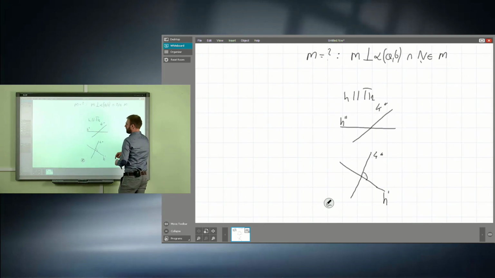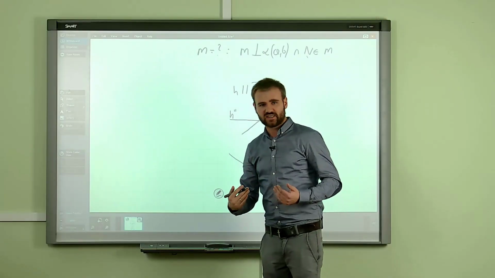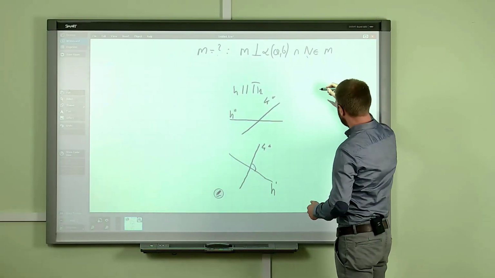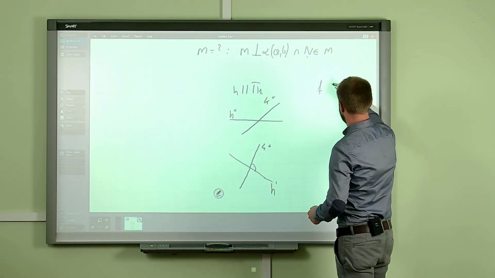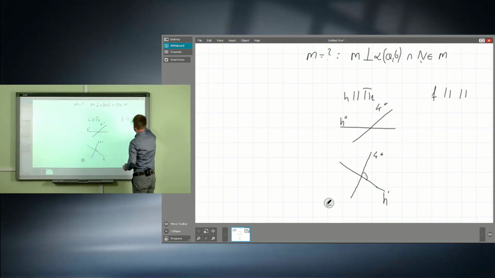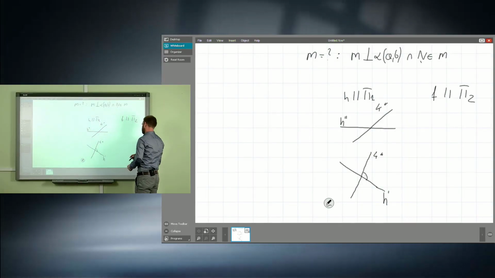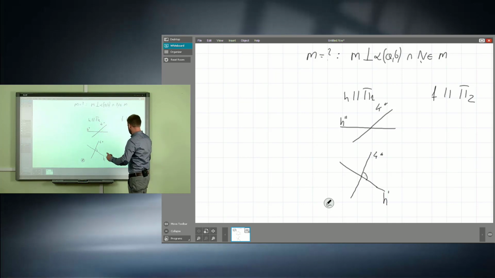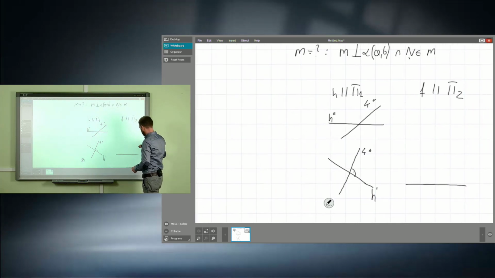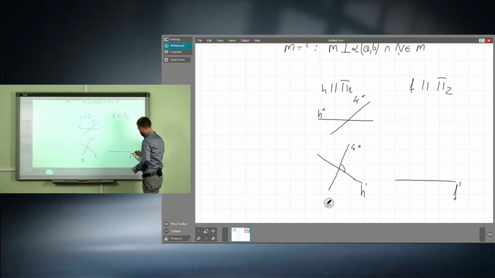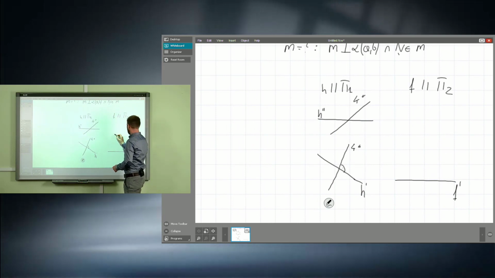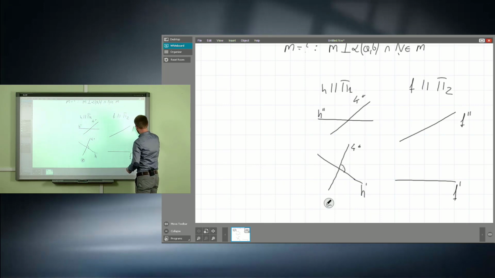Okay, what about the second case? The second case is a case of the frontal line, any line which is parallel to P2. It means that the plane view will be as follows, and the elevation projection will be like that.